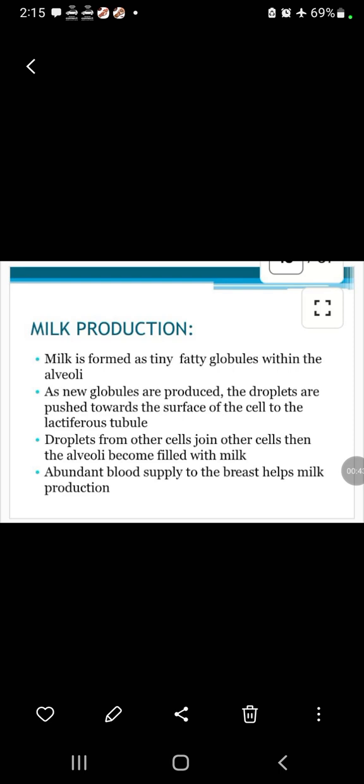Physiology of lactation: there are three phases. The first is production of milk, the second is flow of milk, and the third is withdrawal of milk by the baby. Milk is formed as tiny fatty globules within the alveoli. As new globules are produced, the droplets are pushed towards the surface of the cells to the lactiferous tubules. Droplets from other cells join, then the alveoli become filled with milk. Abundant blood supply to the breast helps milk production.